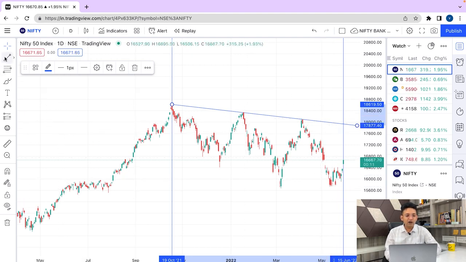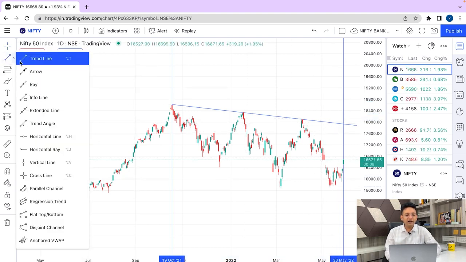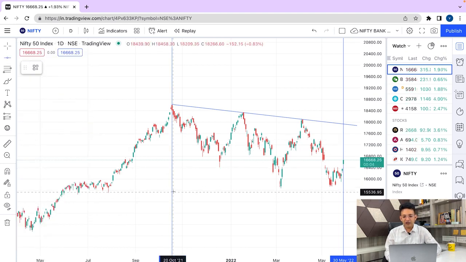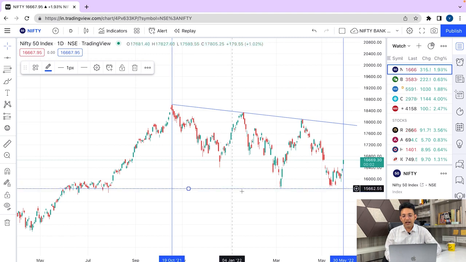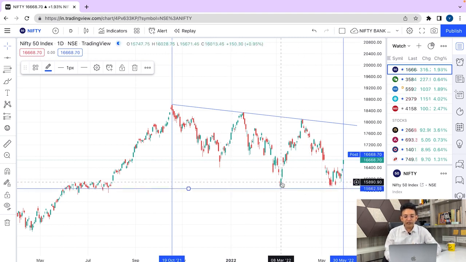So let us now draw a horizontal line to identify the area of support that Nifty found there. So this is the area of support that Nifty found, and Nifty did not break the earlier low that was formed on 8th March 2022, that was of 15,671. Now once Nifty did not break it, we could identify that there is some support coming out and Nifty now can start its journey upwards.